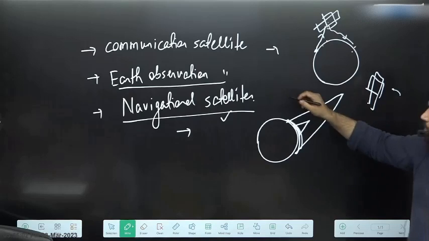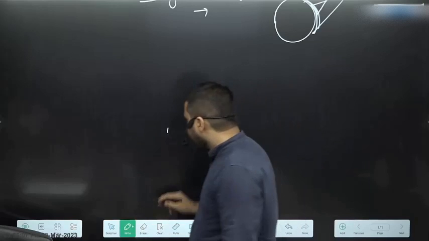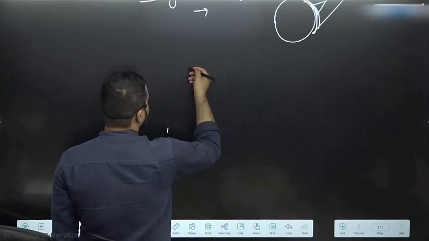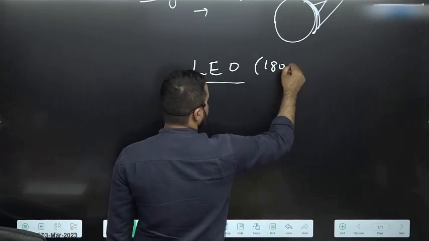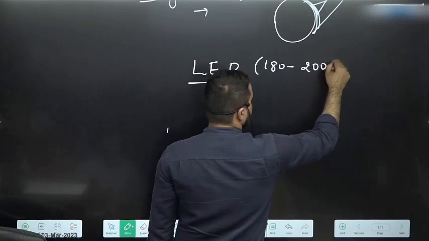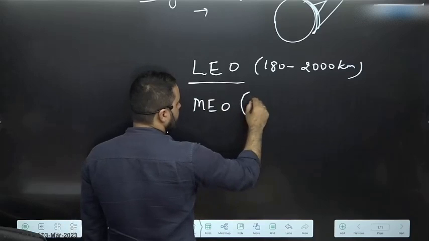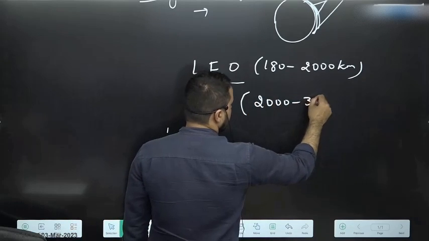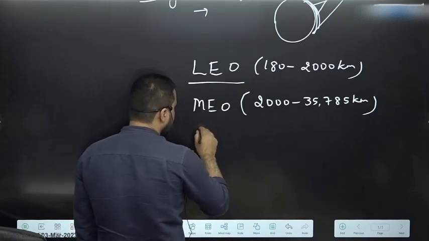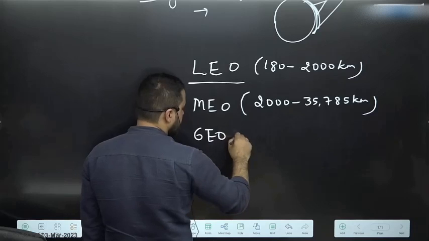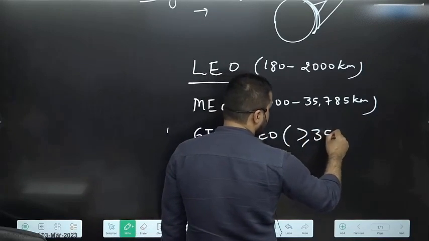So first, look at the types of satellites. Now based on these types of satellites, I can have different types of orbit. For example, I can have an orbit called low Earth orbit, which varies from 180 to 2000 kilometers. I can have a medium Earth orbit, which varies from about 2000 to 35,785 kilometers. Or I can have geosynchronous orbit and high Earth orbits, which can be greater than or equal to 35,786 kilometers.